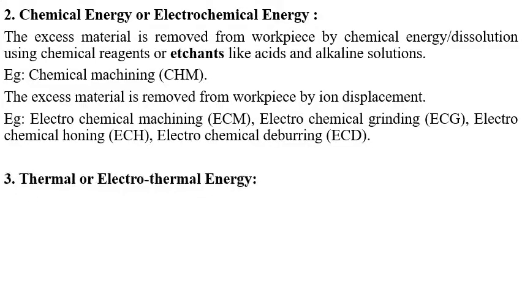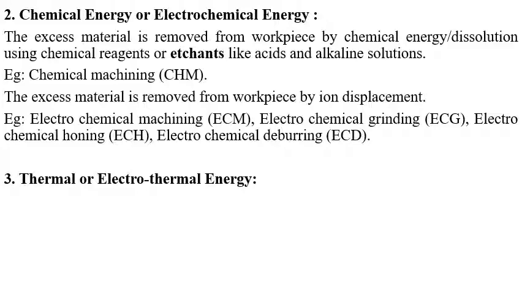And before going on, still more on this chemical energy and electrochemical energy: chemical machining is an etching process which has a narrow range of applications, mainly because of a very low material removal rate.